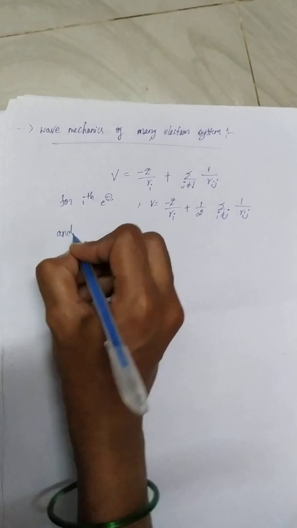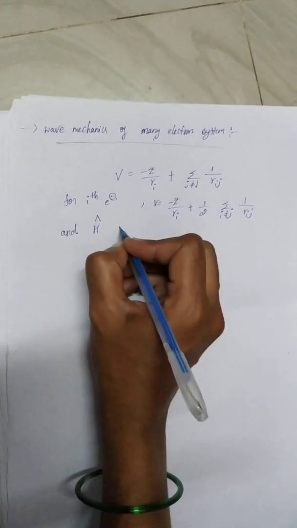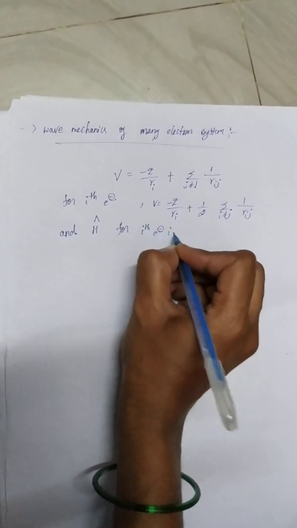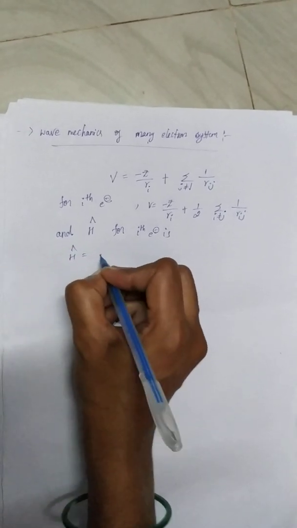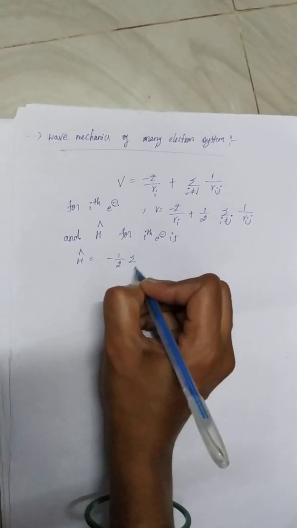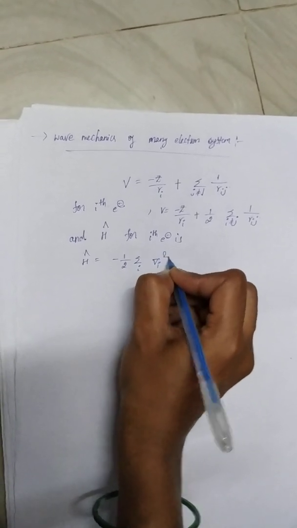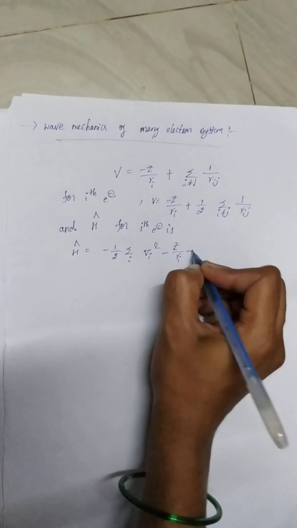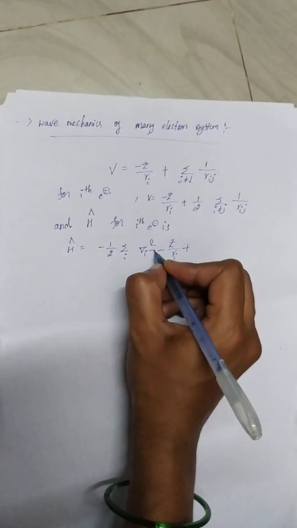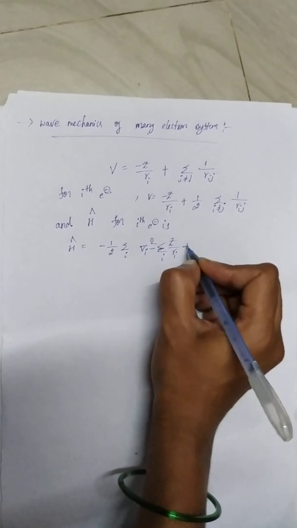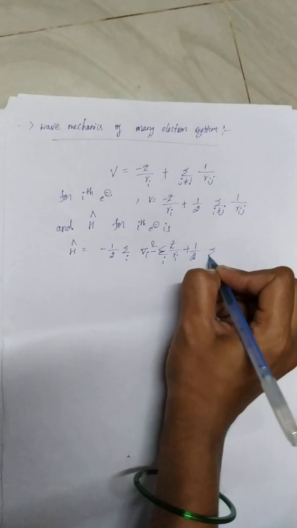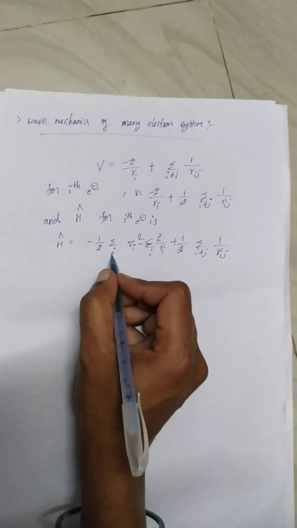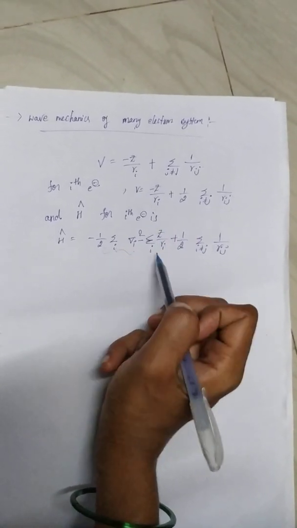And for the Hamiltonian operator H cap for the ith electron, H cap equals minus half summation i del i square, minus Z by Ri, plus 1 by 2 summation of 1 by Rij. So this is the Hamiltonian operator and the V expression for the ith electron.